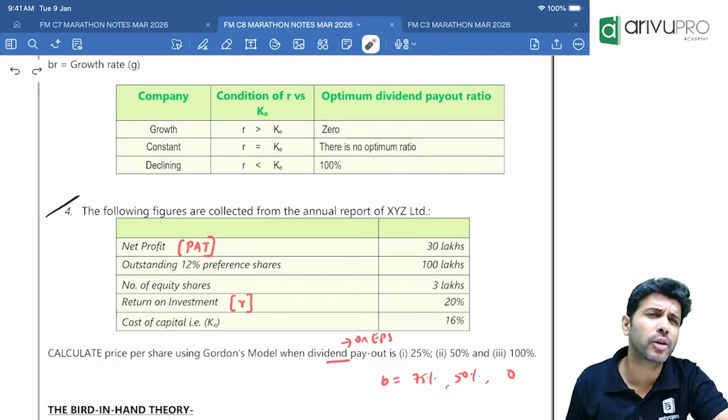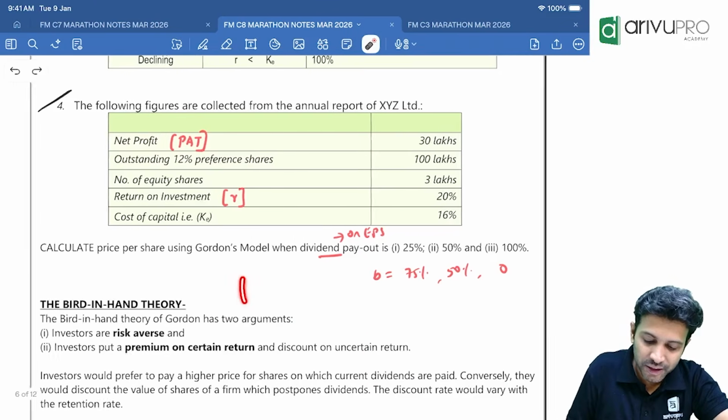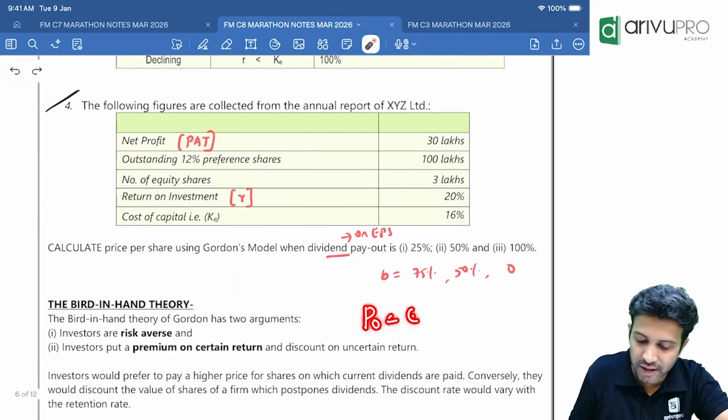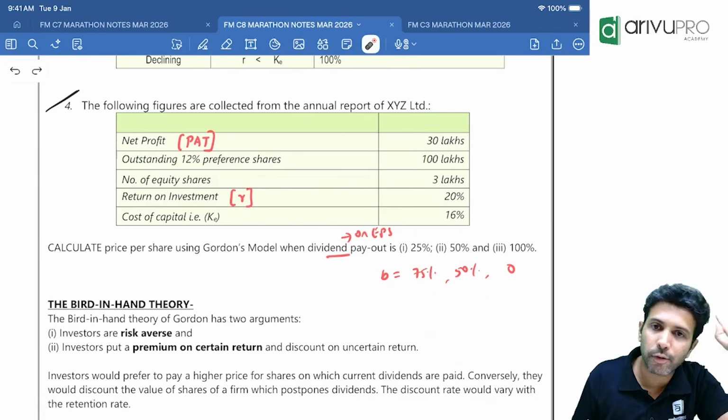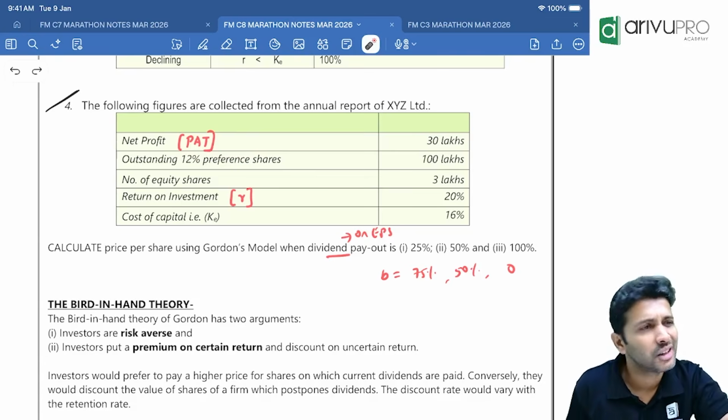Which formula of Gordon uses B? What is that formula? Price of the share is given by the formula E1 into 1 minus B divided by K minus BR. You have to use this particular formula and substitute the values. Can we do it? Pure substitution.